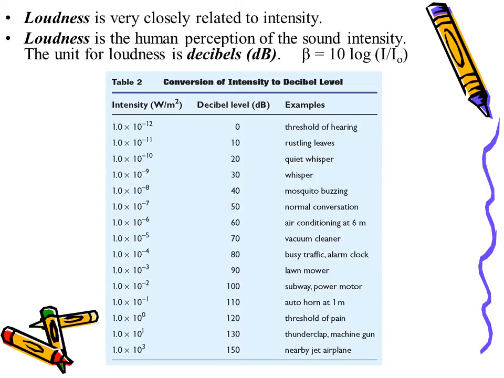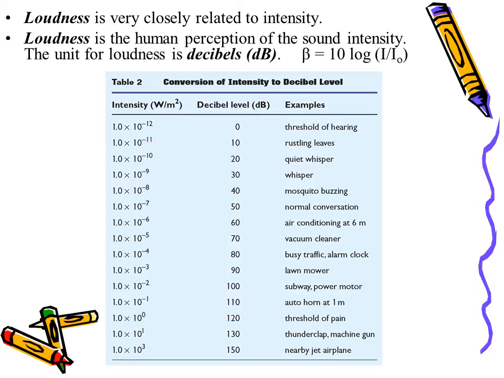Loudness is closely related to intensity. The intensity of a sound wave approximately determines its perceived loudness. However, loudness is not directly proportional to intensity. For humans, loudness is approximately a logarithmic scale. See the formula here. However, we won't be working with the formula. Just realize that it is a logarithmic scale and that for every increase in 10 decibels, the sound intensity increases by a factor of 10.